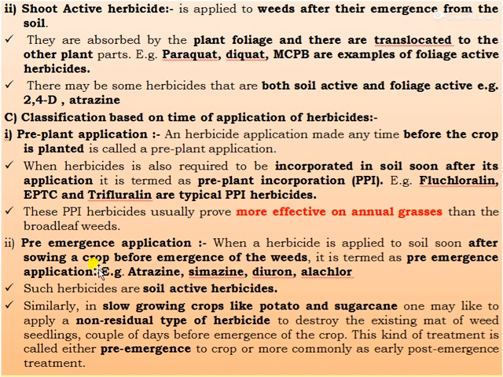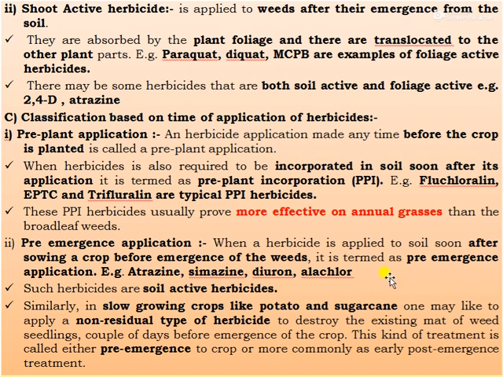This is the difference between pre-plant application and pre-emergence application. Pre-plant application means the herbicide application is made any time before the crop is planted, but in a pre-emergence application, the herbicide is applied to the soil after sowing of the crop or before emergence of the weed.